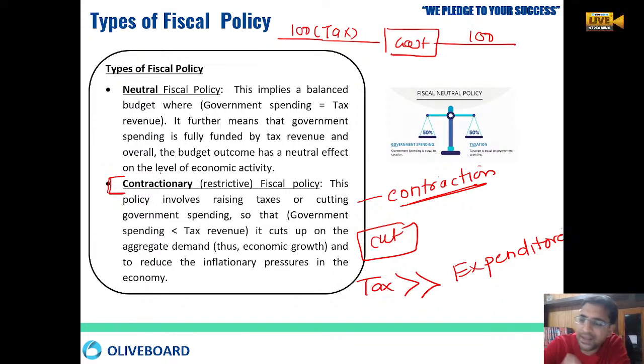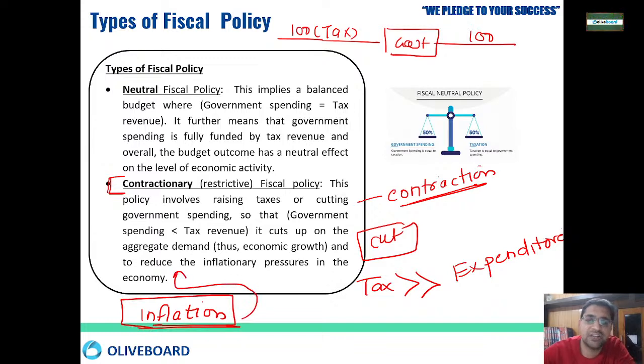So why does the government follow the contractionary fiscal policy? Whenever there is inflation in the economy, government utilizes the measure of contractionary fiscal policy by increasing the taxation and by reducing the expenditure, in order to ease down the inflation in the economy. Okay, so that is the second one.